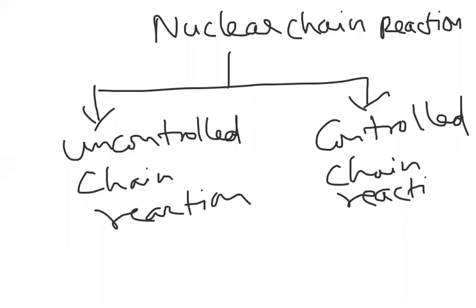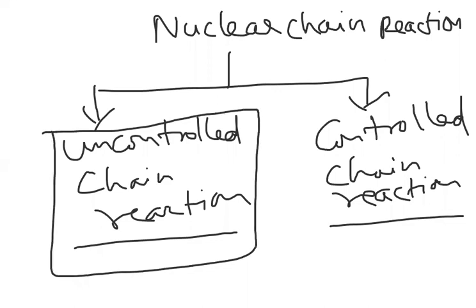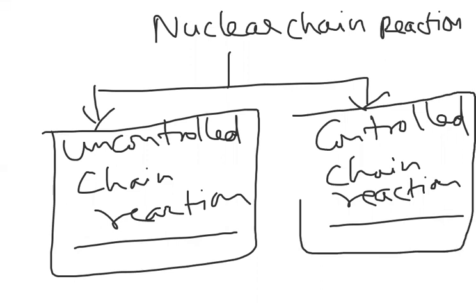The controlled chain reaction is done in nuclear reactors. And the uncontrolled one is like a bomb. If you drop a nuclear bomb, that is an uncontrolled reaction, it can blast to a very large extent and so much destruction will take place. Because of being uncontrolled, it is simply destruction. If we make the chain reaction controlled, we can use it for construction purposes. So if it is uncontrolled, it is very dangerous. Now we are going to observe what the uncontrolled and controlled chain reactions are.